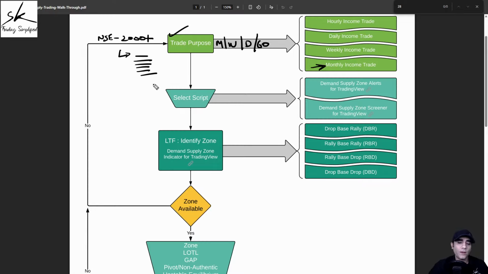Now, if you do a Google search, you'll be able to find n number of free scanners and screeners, which are based on either conventional technical analysis or fundamental analysis, and they can help you get a smaller list of stocks. But the problem is that none of those indicators or scanners are based on the demand supply trading methodology. So to overcome this challenge, what I did was I also created 2 custom built scanners, which are called the demand supply zone alerts and the demand supply zone screener.